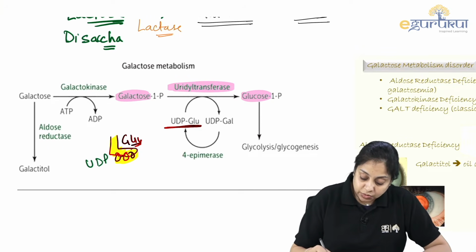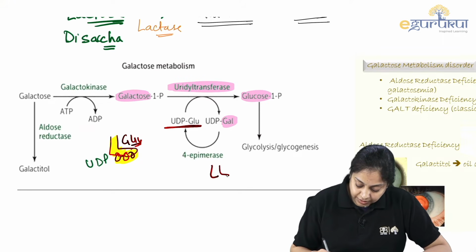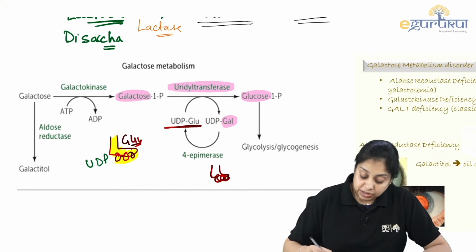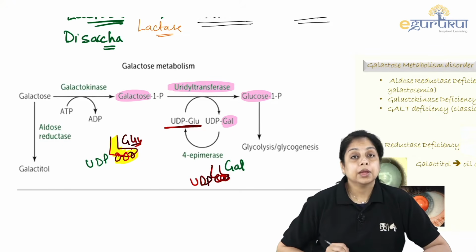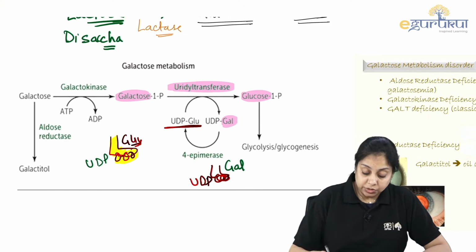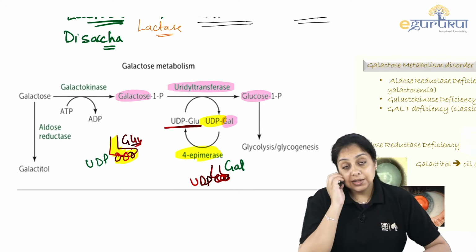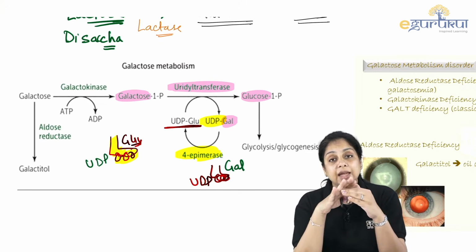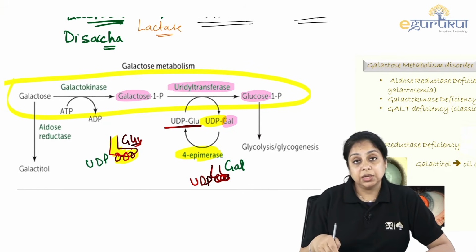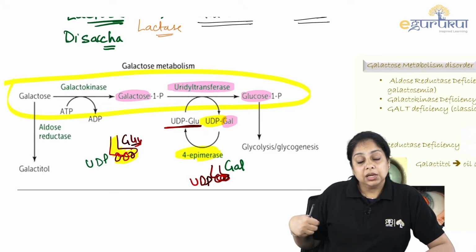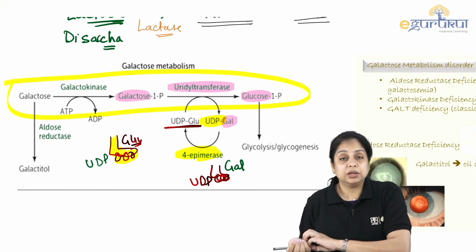And then the UDP is going to leave with galactose. So when it is leaving, the chariot will not have the groom, that is glucose, rather it will have galactose. Now this UDP galactose is converted into glucose by the epimerase. The main process was to convert galactose into glucose. This entire part is the main pathway, so we don't make changes over there. We just take the galactose out from that main pathway and then the epimerase converts that galactose into glucose.